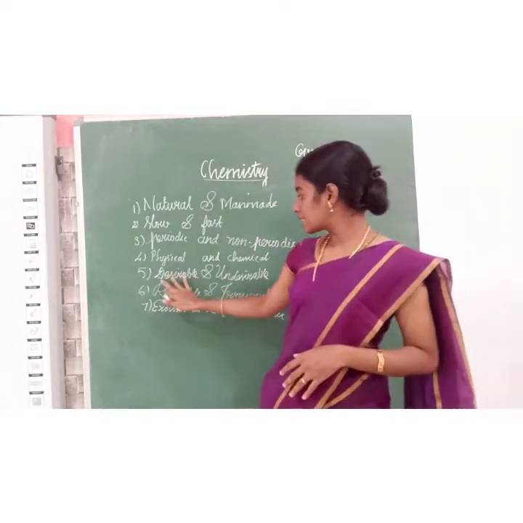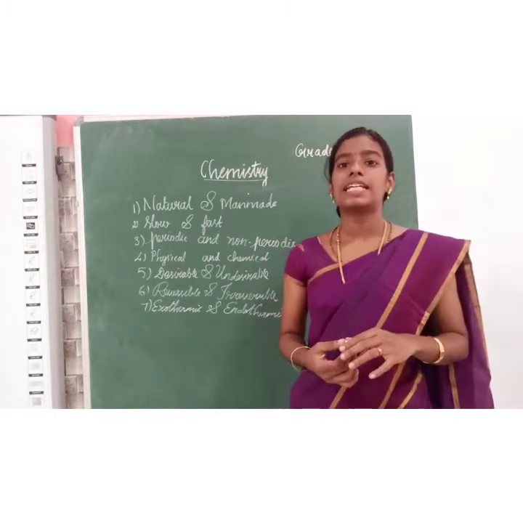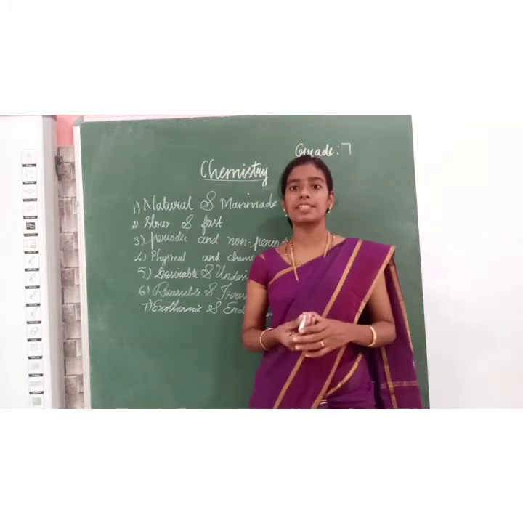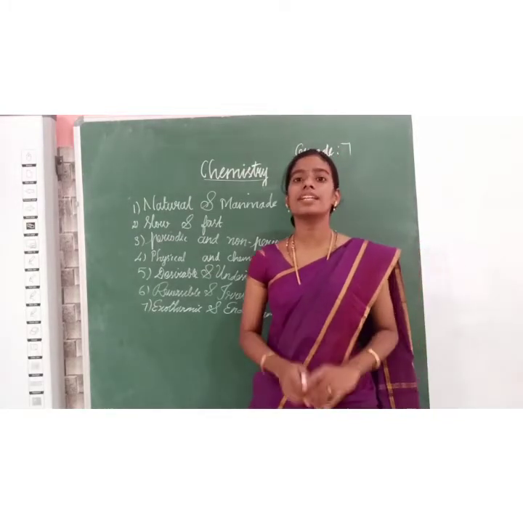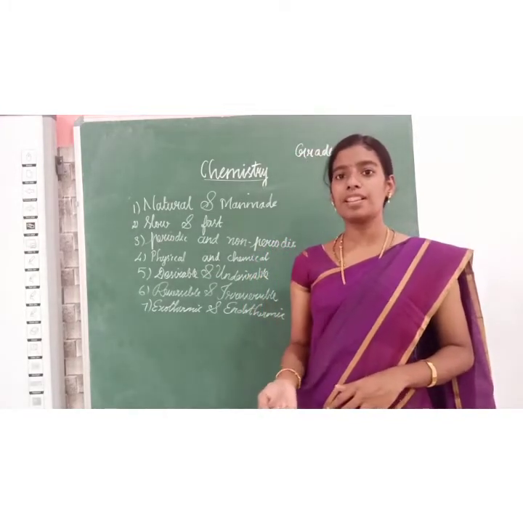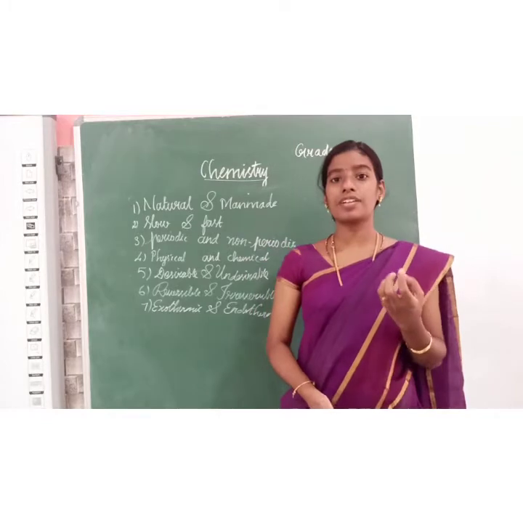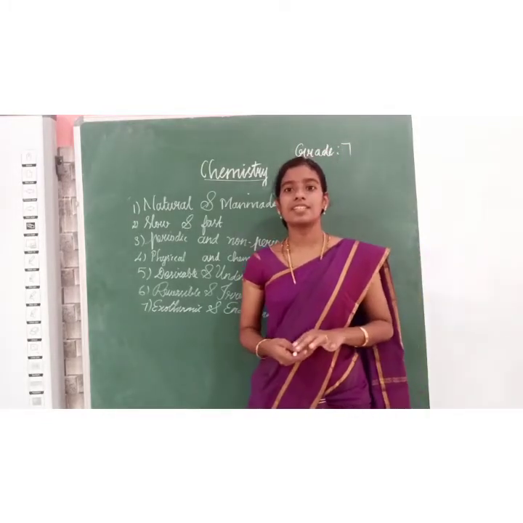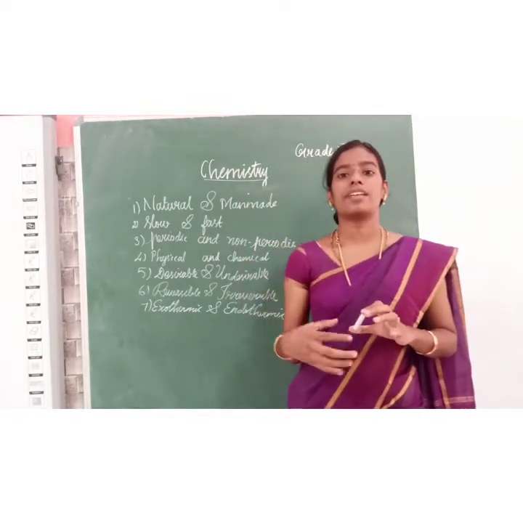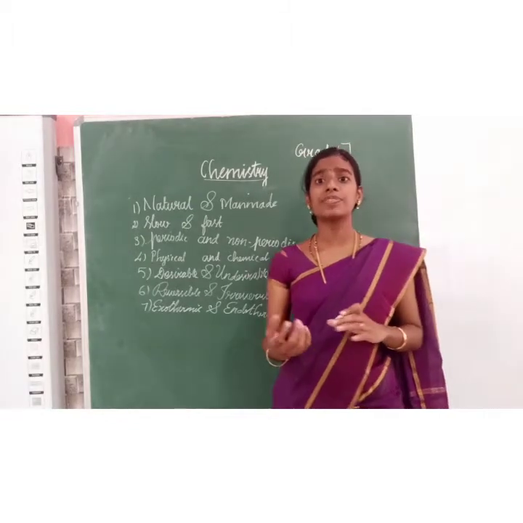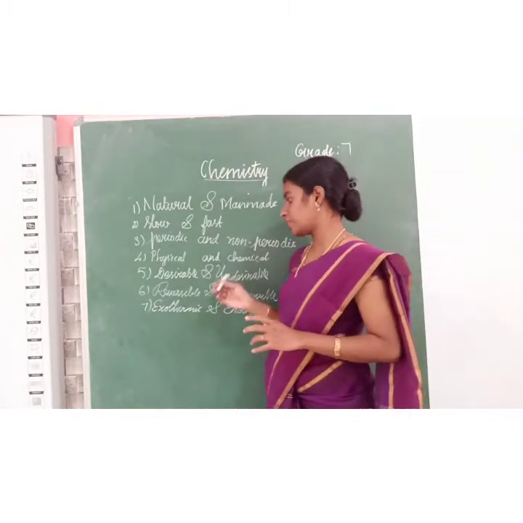Next one is desirable and undesirable change. What is desirable change? The change which is useful to human beings is called desirable change. The change which is not useful to human beings is called undesirable change. Desirable change example, ripening of a fruit. When a fruit ripens and it is sweet to eat, it is desirable change. Undesirable change, when we make a fruit into a sweet fruit, unfortunately if it spoils, we don't like it, right? It is not useful for us. So it is undesirable change.